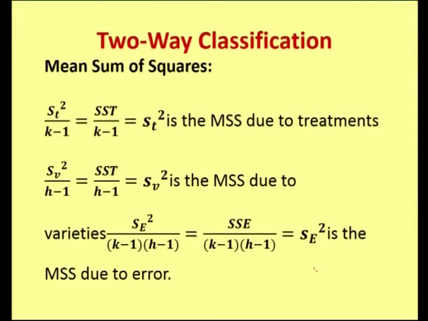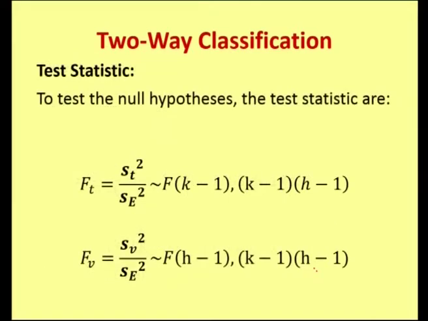The next step is to obtain mean sum of squares by the usual procedure, dividing each sum of squares by its respective degrees of freedom. So, here we obtain mean sum of squares due to treatments, varieties and error, and the test statistics to test the null hypotheses we defined earlier.